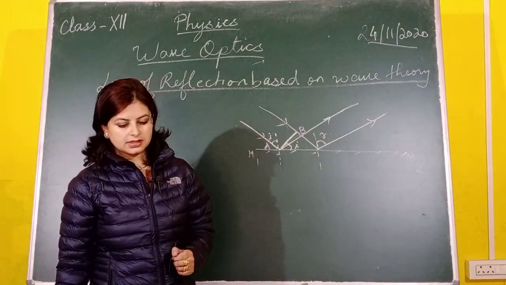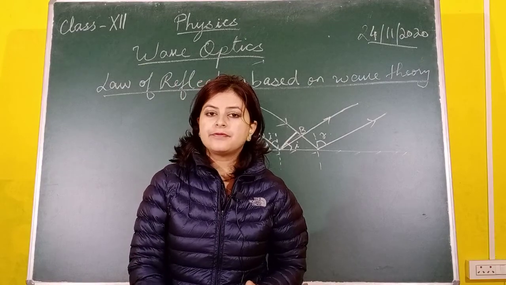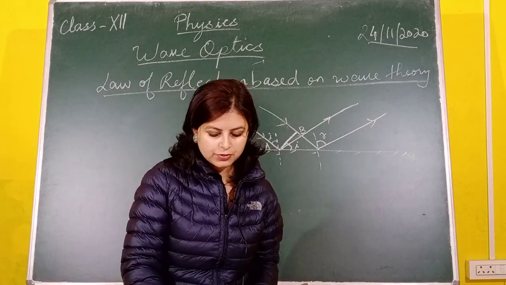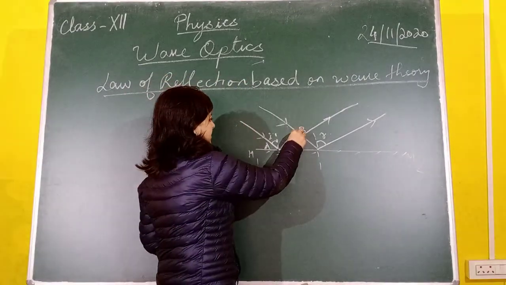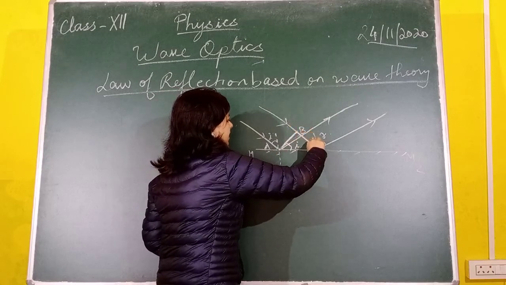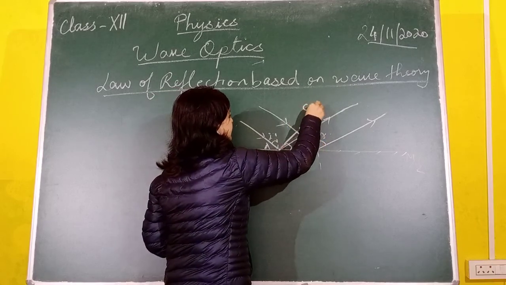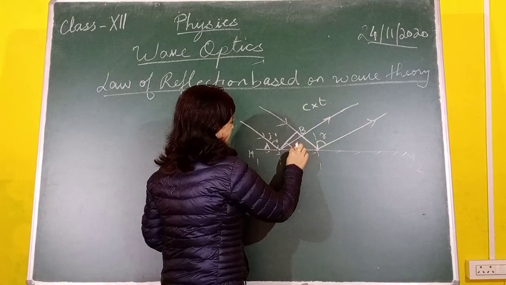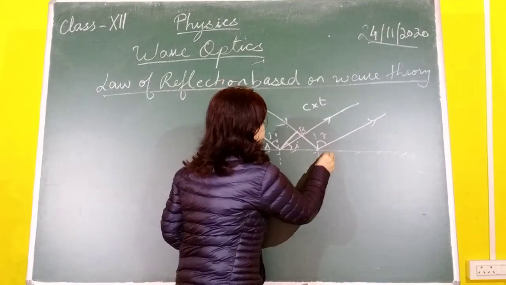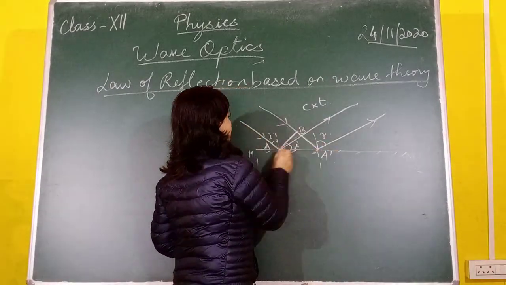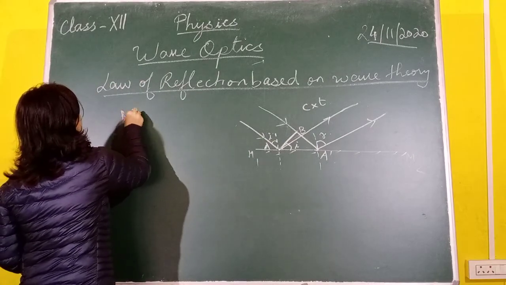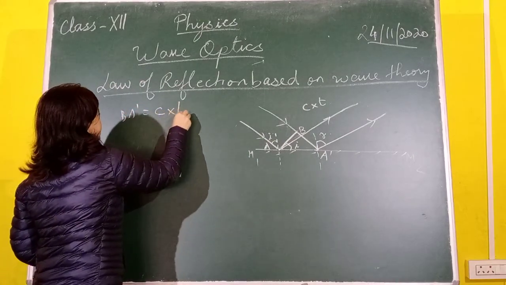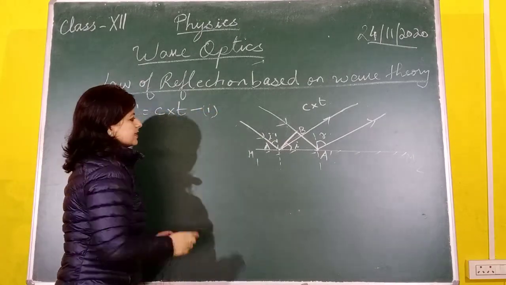Now to construct the reflected wavefront, from the point B, the wave will cover a distance of c into t. That means this point is A dash. So BA dash is equal to c into t.